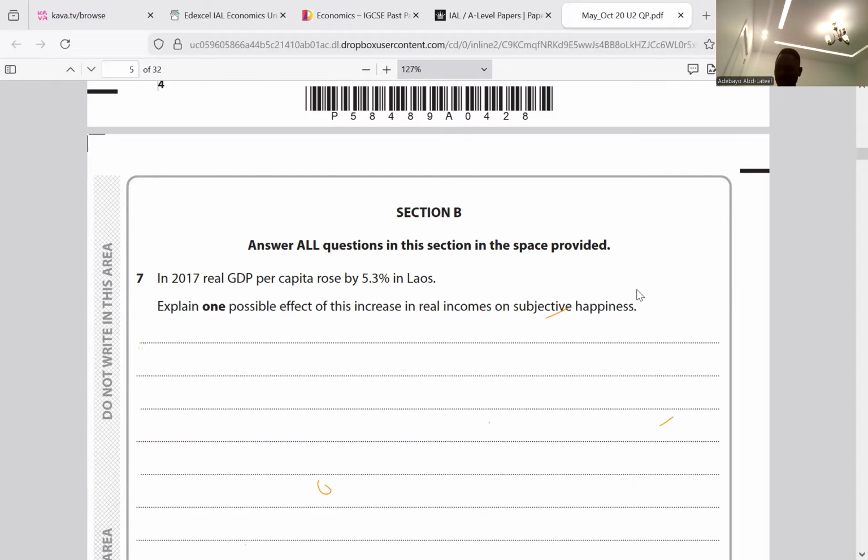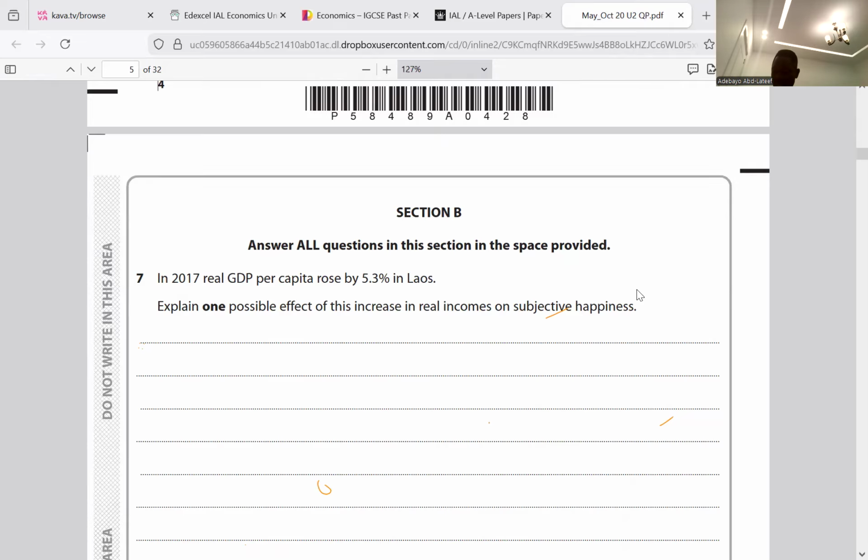Then we have real income. Real income is the income that is adjusted for inflation. So those are two definitions that are important here. Subjective happiness is simply the value people place on their well-being, and real income is income that has been adjusted for inflation. Now, higher income here, based on the GDP per capita rising by 5.3%, simply means high income. So high income will lead to individuals being able to afford goods and services, and the ability to afford goods and services will in turn improve their well-being. And because their well-being is improved, it will bring about an increase in their subjective happiness.